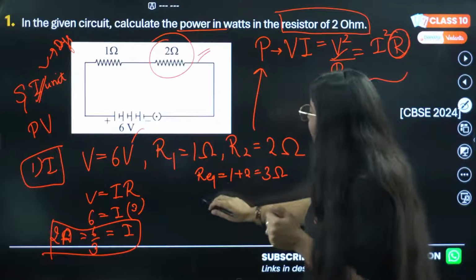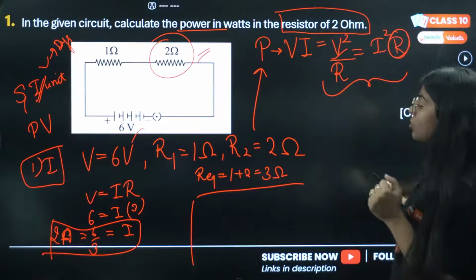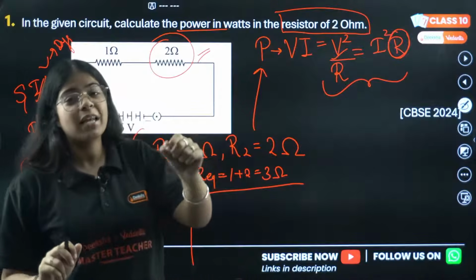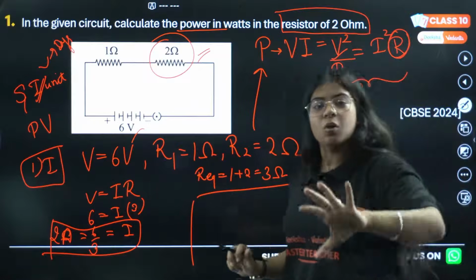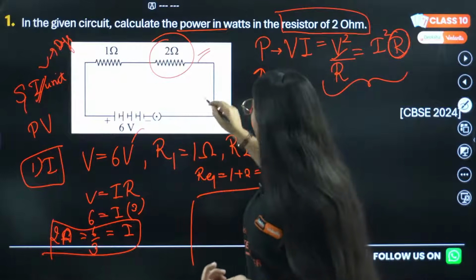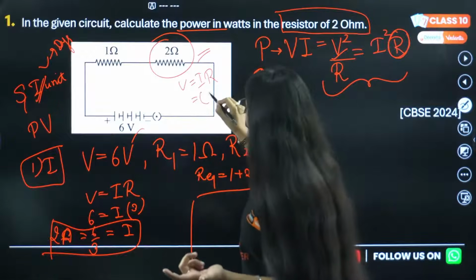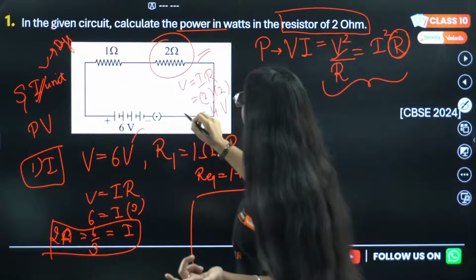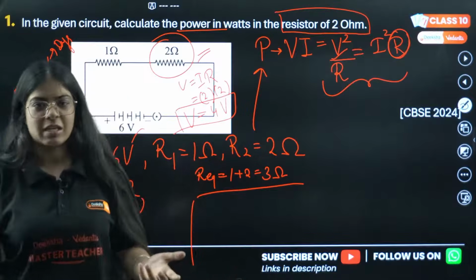Correct? Okay, then we need to find power. Now we have power, we also have current, and we also have resistance. You can use the V square by R formula, but you again need to calculate the potential difference in this particular resistance, because right now we have the potential difference of the whole circuit. Both of these will get different potential differences. That we will need to calculate. How? If you want to calculate, V equals IR. Current is the same in the whole circuit, that is 2 ampere. This resistance is 2, so our potential difference is 4 volt.